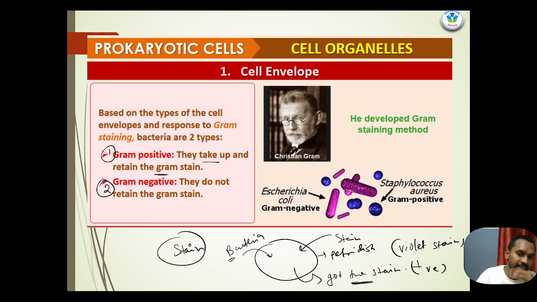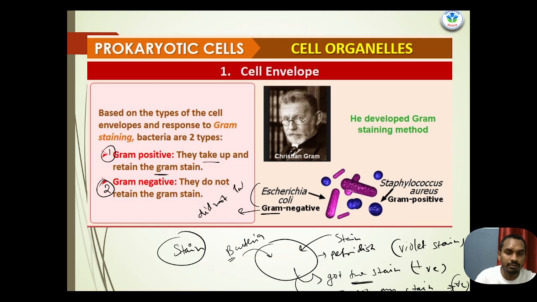If the bacteria did not get any kind of stain, then we call it negative. So this is all about the gram positive and gram negative classification of bacteria on the basis of the staining process. Escherichia coli is gram negative, it means they did not take the stain.